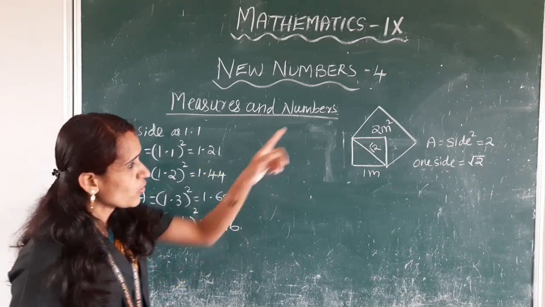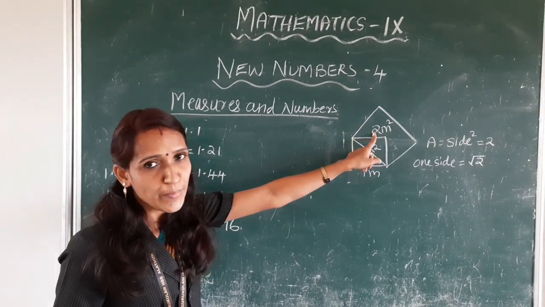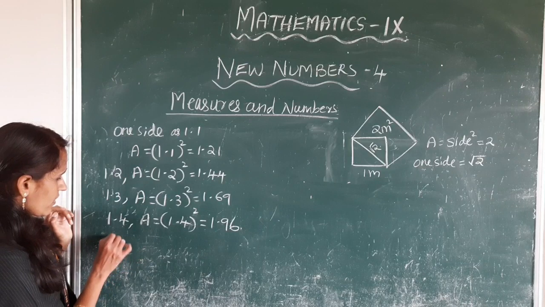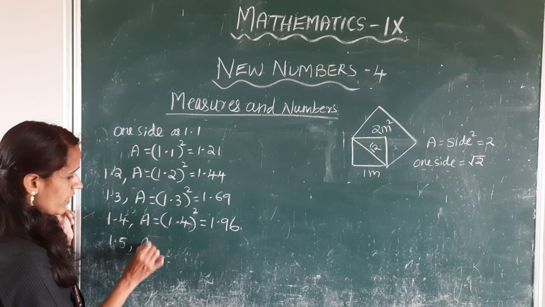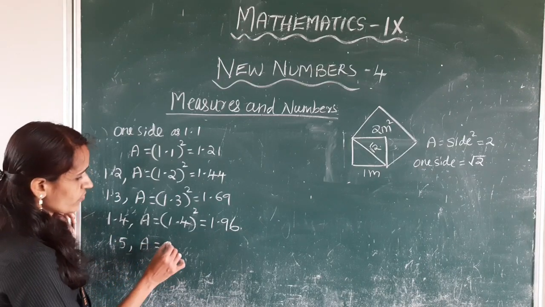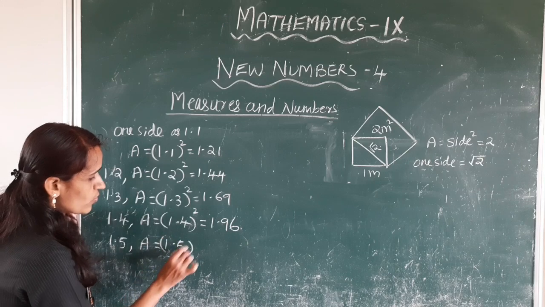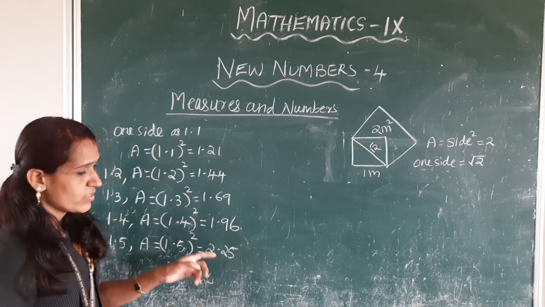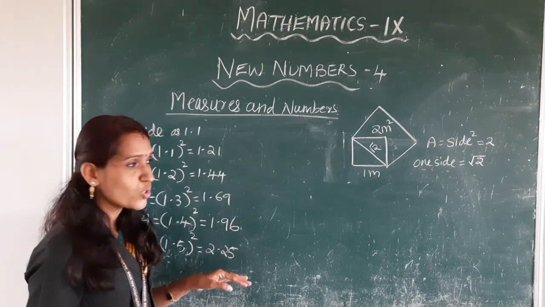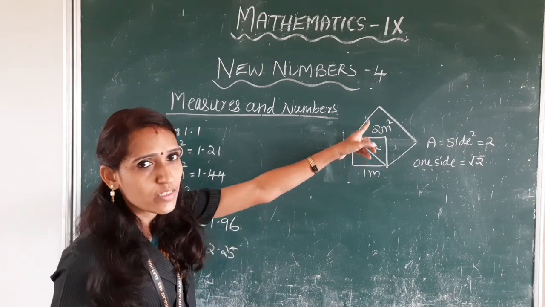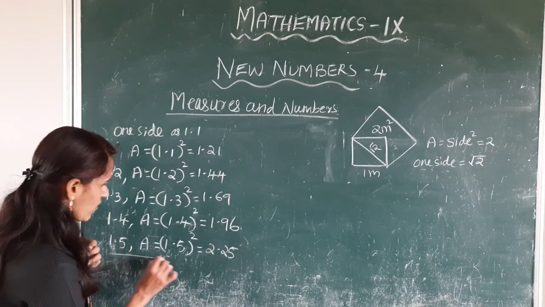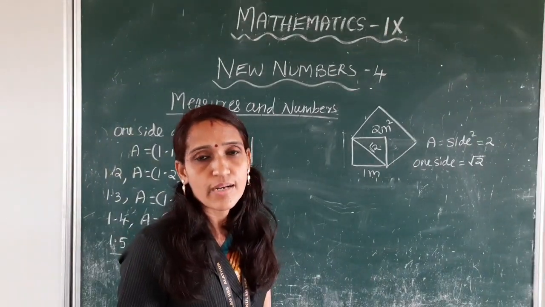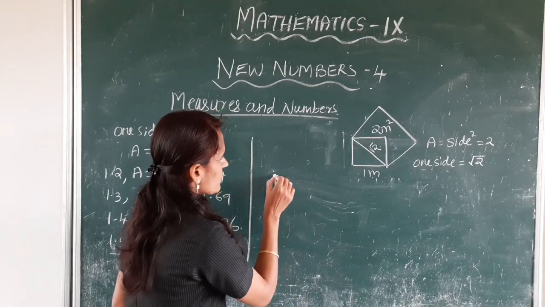This is closer and closer to 2 meter square, right? Next, take 1.5, area is equal to 1.5 whole square is equal to 2.25. So this is more than 2 meter square, so we cannot take 1.5. So take it up to 100th place.